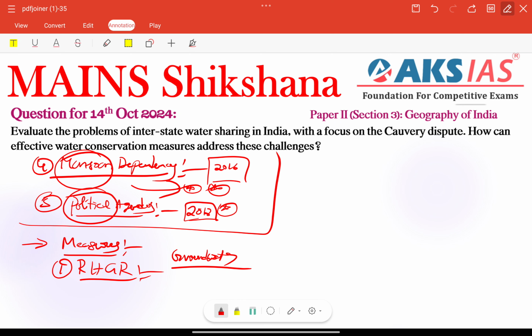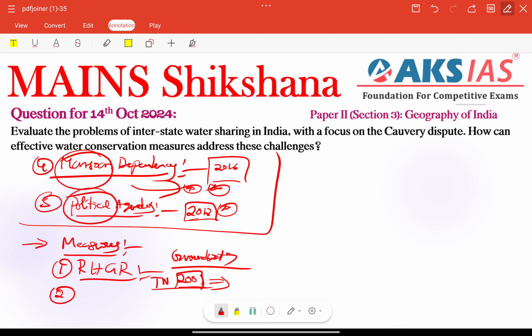For example, Tamil Nadu's compulsory rainwater harvesting system introduced in 2001. That is very important here. Tamil Nadu, which already introduced it in 2001, has helped the state manage its groundwater resources, right? This is the perfect example for this.